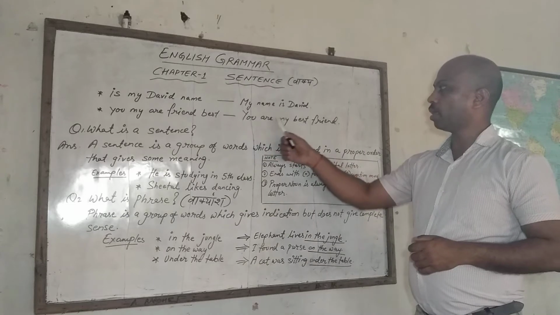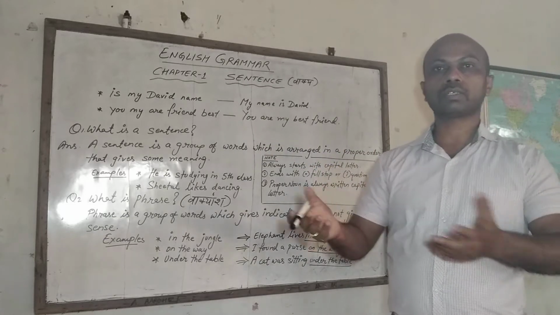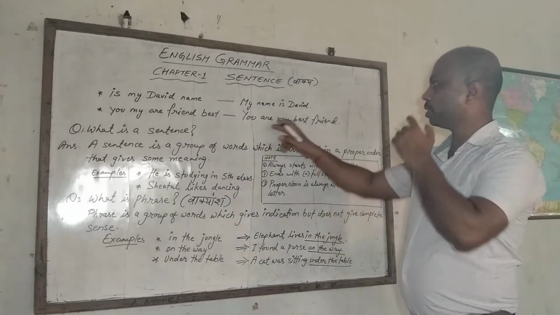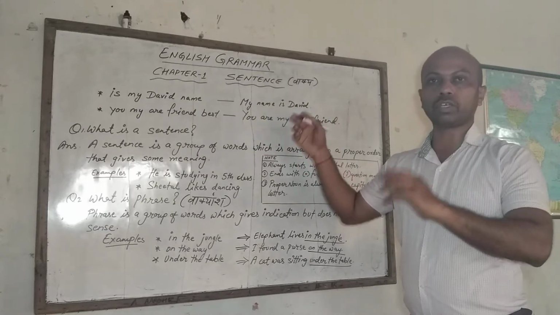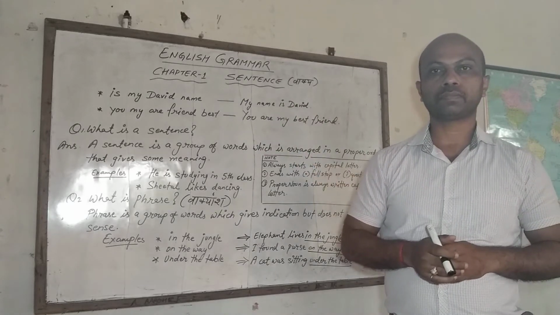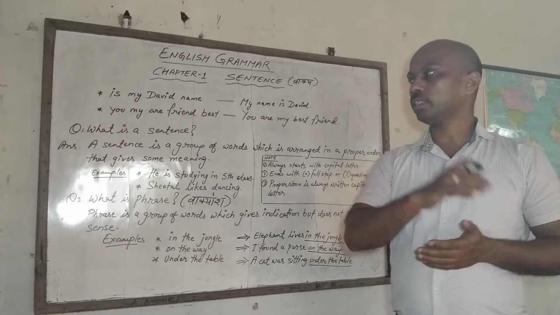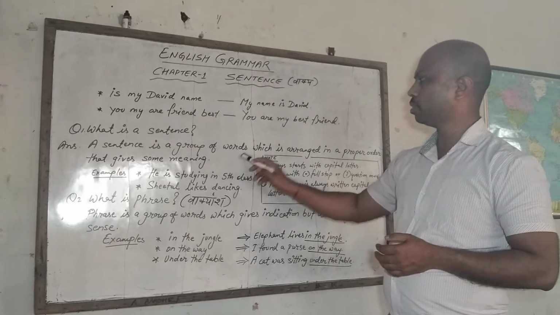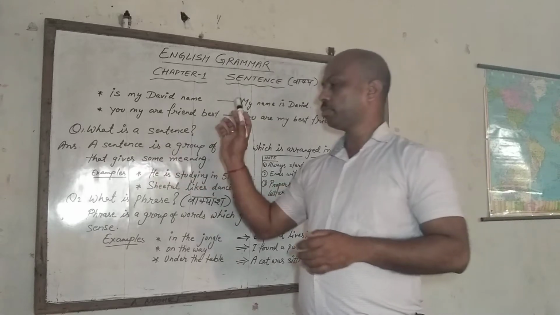Next one, you are my best friend. You are my best friend means someone is someone's best friend. This is a sentence because this sentence is also giving some meaning. Understood? So the definition is, a sentence is a group of words which is arranged in a proper order that gives some meaning.